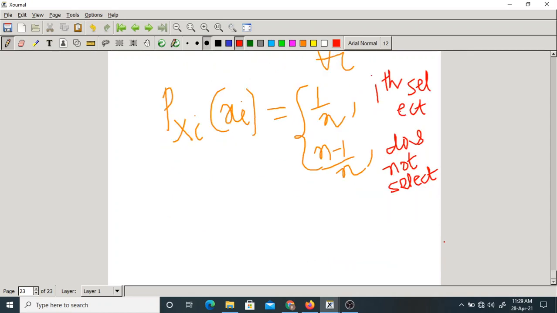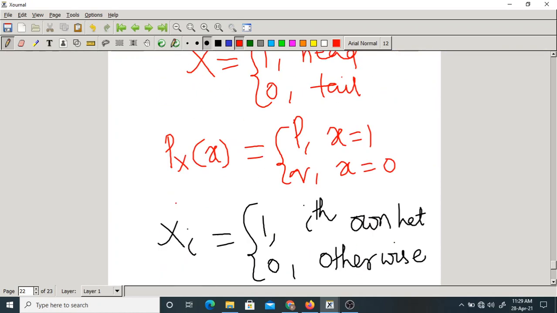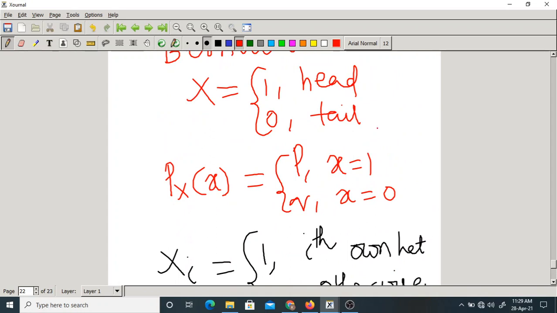Anyway, what is the variance of a Bernoulli random variable here? Variance of x is p into 1 minus p. We have already studied and derived this; it is the standard result. I hope it is correct.